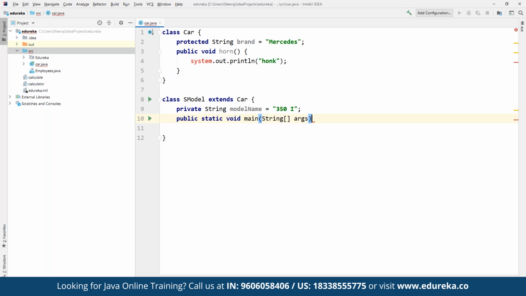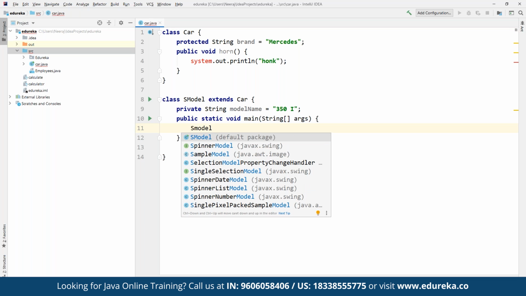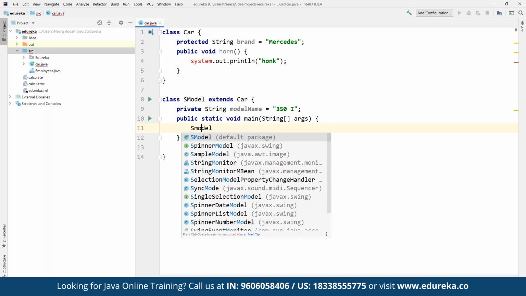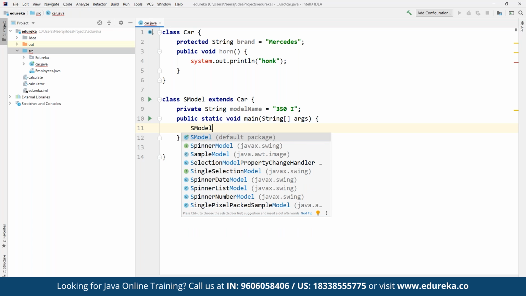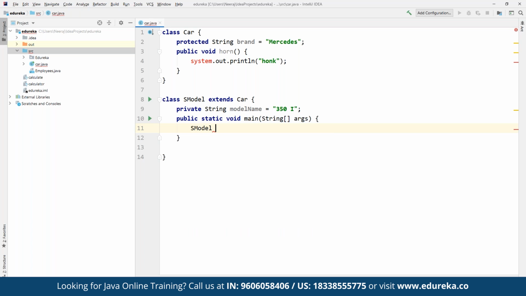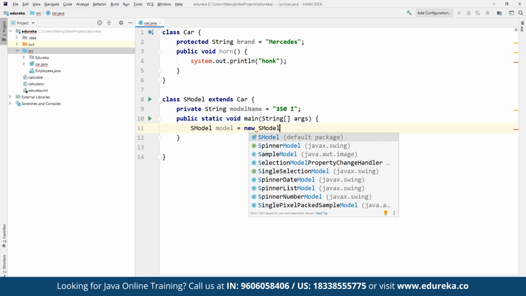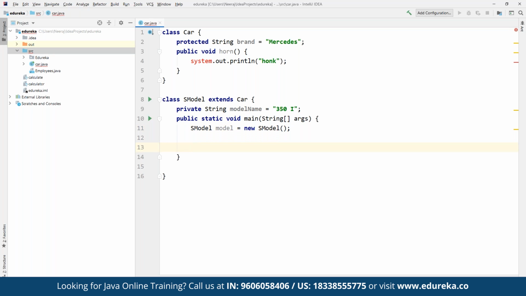Now when we define the string args component here, we are going to specify a new object. Here we can define the new object that we are going to create. Let's suppose we make use of a simple S model. From S model itself, we create a model object, and then we create a new S model component. And then we are going to simply call the honk method that we have specified earlier.